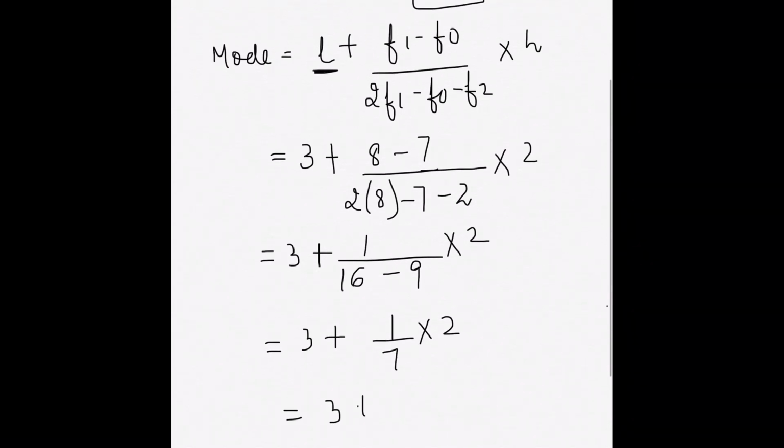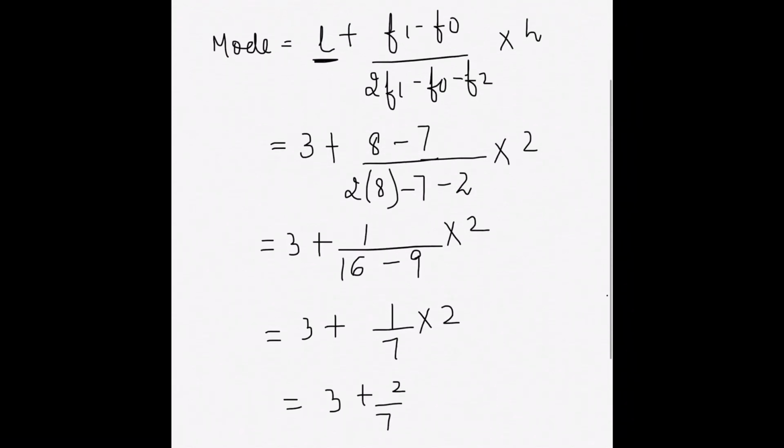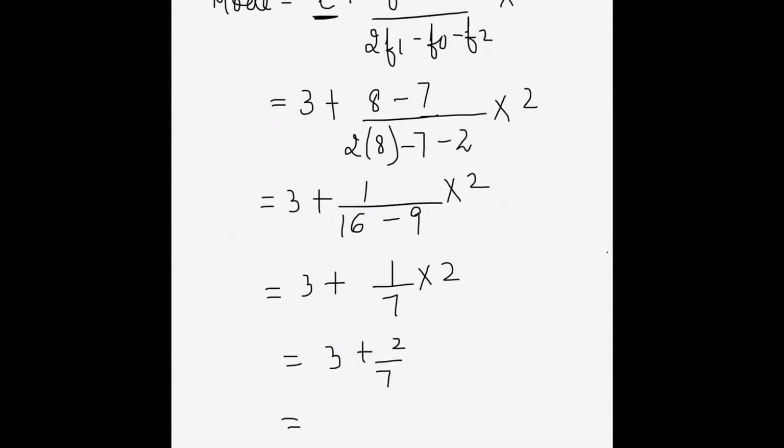So 3 plus 2 by 7, that is, you can take the LCM, 7, 7 3 is 21 plus 2, 23 upon 7, that is 3.28. This is your mode.